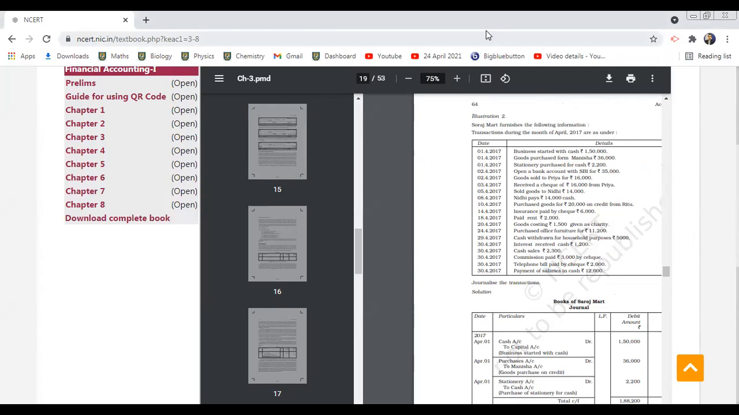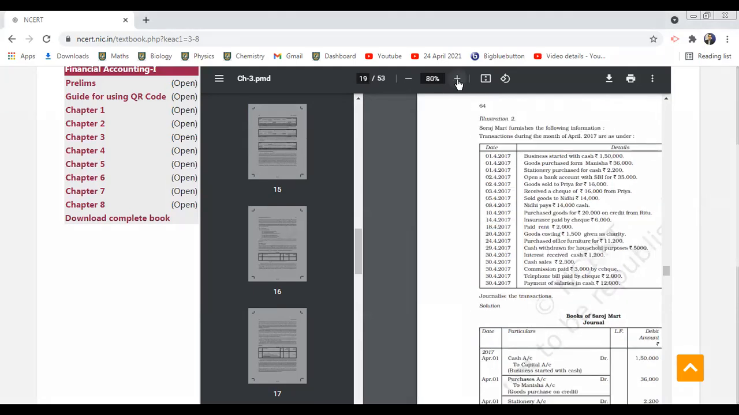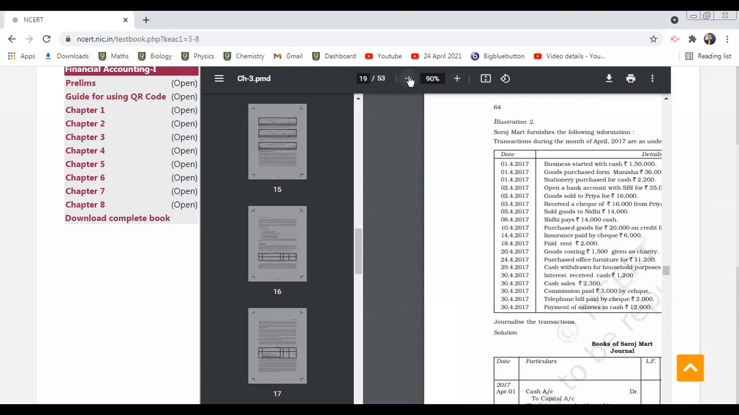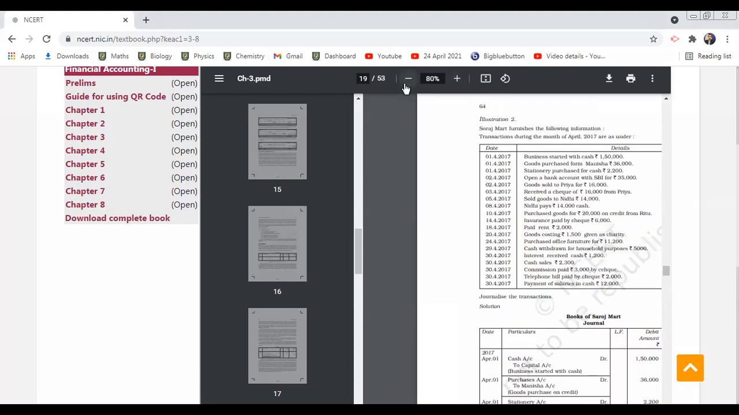The second transaction you can see: goods purchased from Manisha. Is it clear? Are you able to see it? Yes, sir. Okay, goods purchased from Manisha, 36,000 rupees. Now you can see what are the two accounts that are influenced here. Manisha and purchases. Very good. Manisha and purchases. You can cross check in the answer.